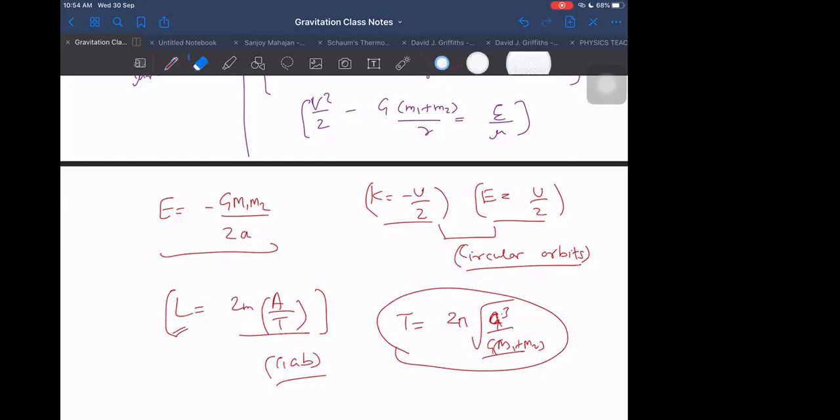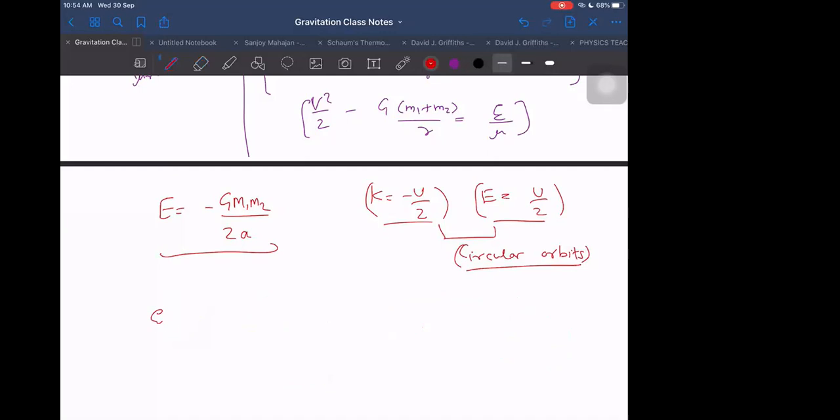Okay, then let us end it here. Tomorrow we will do escape velocity, right? Chemistry class is also going to start.